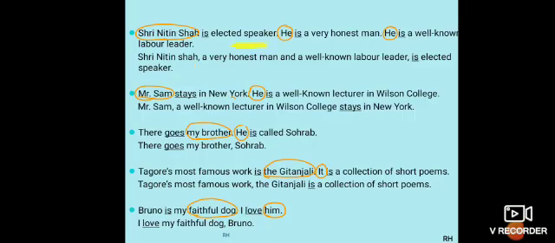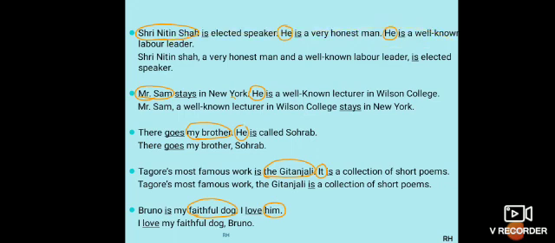Now, why is he elected speaker? Because he is a very honest man. First the person will become honest, or if the person is honest, he will be elected as a speaker. And because he is well known, he could take the post. So first it is very important for a person to be honest, then it is important to be well known, and then he can be elected for a particular post.